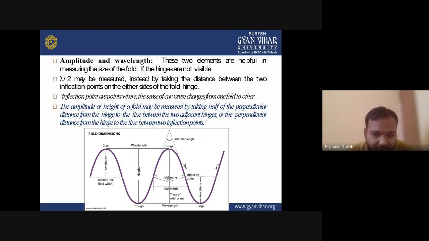So if you look at this diagram, you can have an idea about the different terminologies associated with the fold. This maximum curvature is your hinge line. This is a limb, this is a limb. Then you have the fold angle, and you have the wavelength. What is meant by wavelength? Wavelength is nothing but the distance between the two hinge points of two different folds, and the distance between them is known as the wavelength.